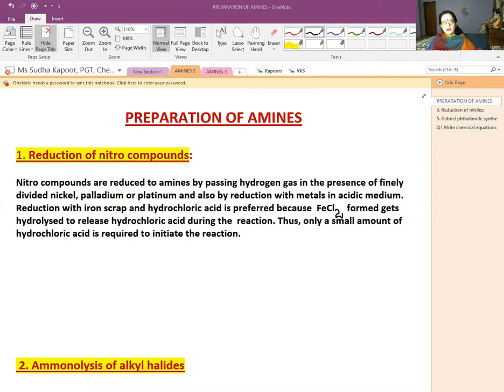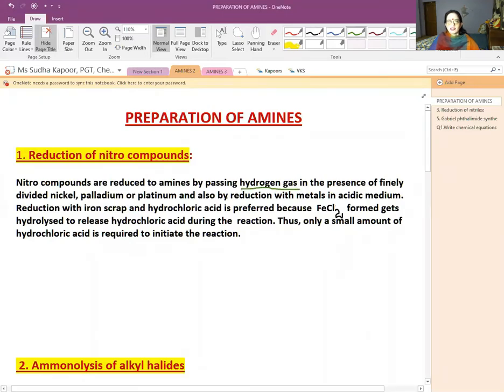So think of all those things which have nitrogen in them: CN, NO2, NH3, CONH2. All these groups can result in the preparation of amines by one method or another. So first is the reduction of the nitro compounds. Dear student, nitro compounds can be converted into NH2, that is the amines, by a very simple method, by passing hydrogen gas.